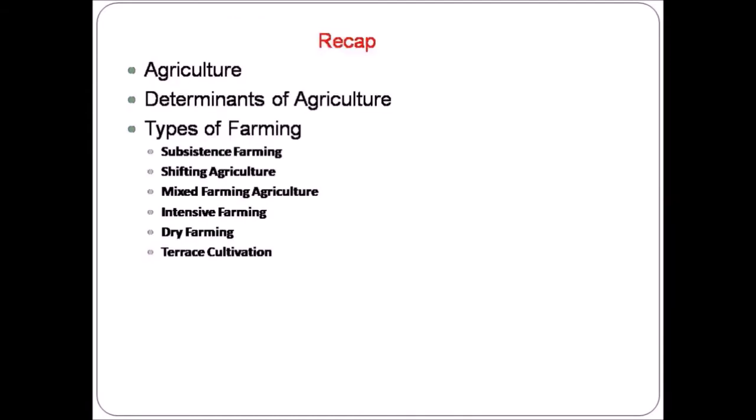Now let us have a short review of today's class. In today's class, we studied agriculture, the determinants of agriculture, and the types of farming. Under the types of farming, we studied subsistence farming, shifting agriculture, mixed farming agriculture, intensive farming, dry farming, and terrace cultivation. In the next class, we will study the major crops cultivated in India.